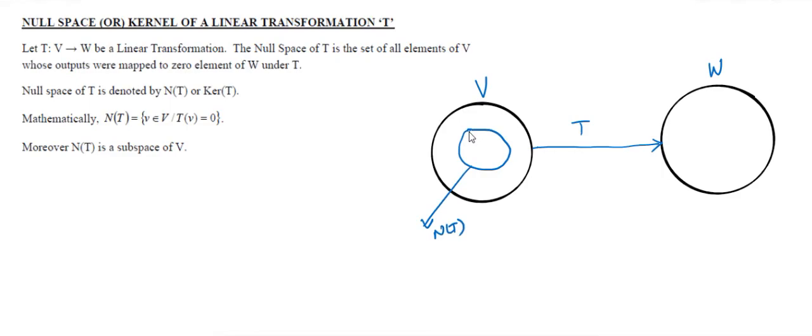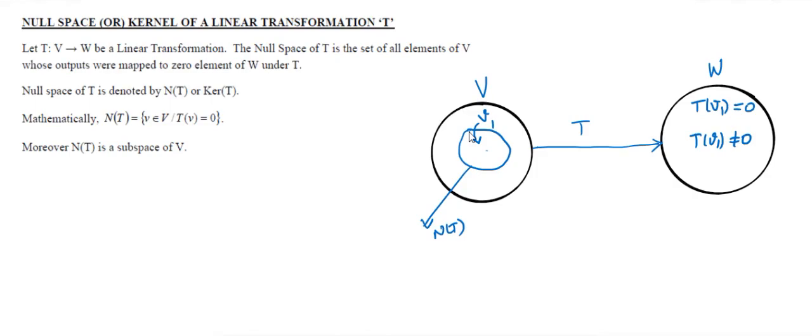What are the elements that go inside this set? That is very important. I am having an element called V1. I am just checking out the image of V1, that is T of V1. I am checking whether it is 0. If it is 0, that V1 gets inside this set. If T of V1 is not equal to 0, that won't get inside this set. That is very simple.